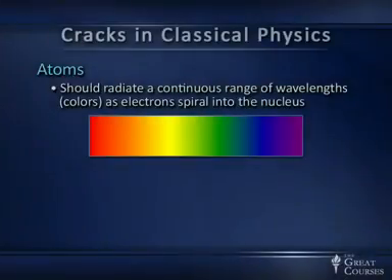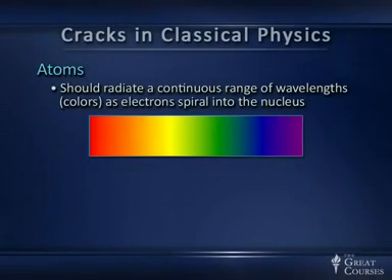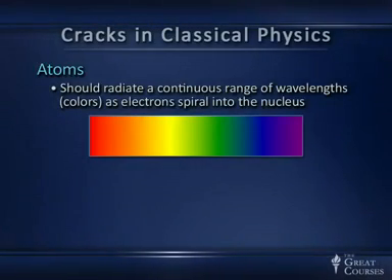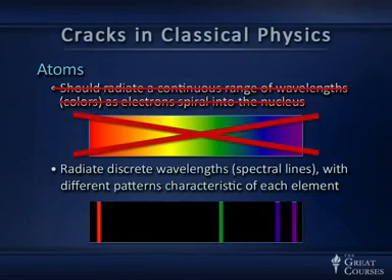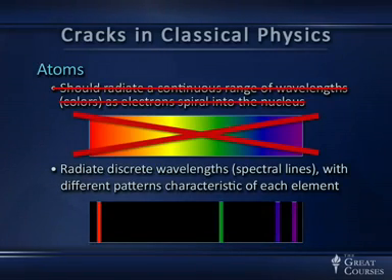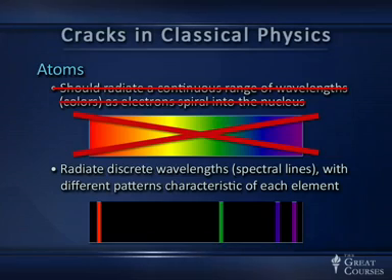And finally, there's a slightly more subtle issue involving atoms, and that is they should radiate a continuous range of wavelengths or colors in visible light as the electrons spiral into the nucleus. We should see a whole rainbow of colors coming from an atom. That's not what we see. What we see instead is that atoms radiate discrete wavelengths. We call these spectral lines when we observe them. And there are different patterns, and the different patterns of these spectral lines are characteristic of each element.